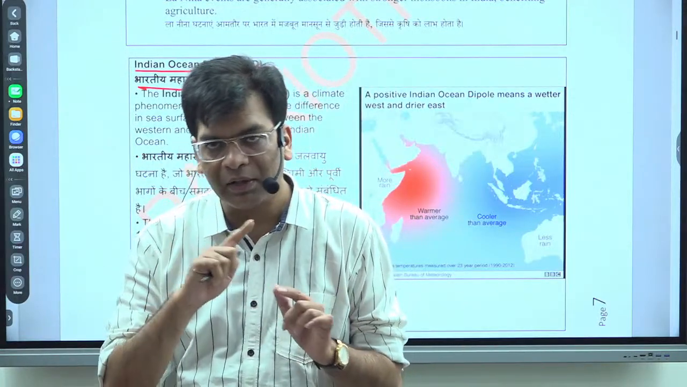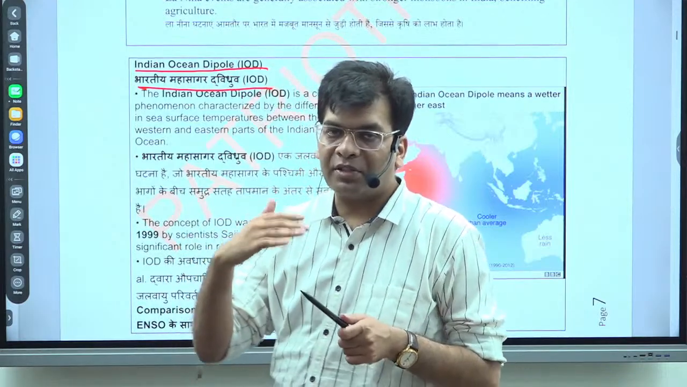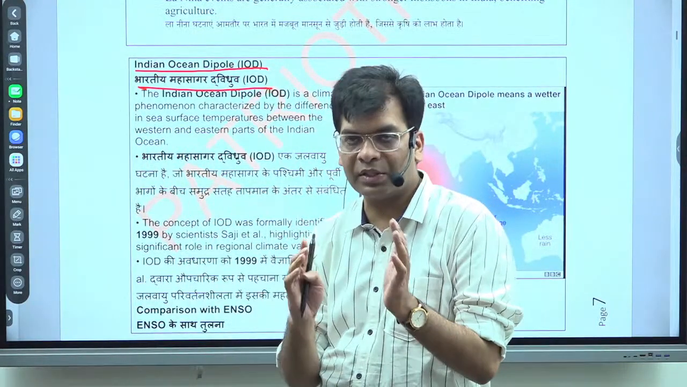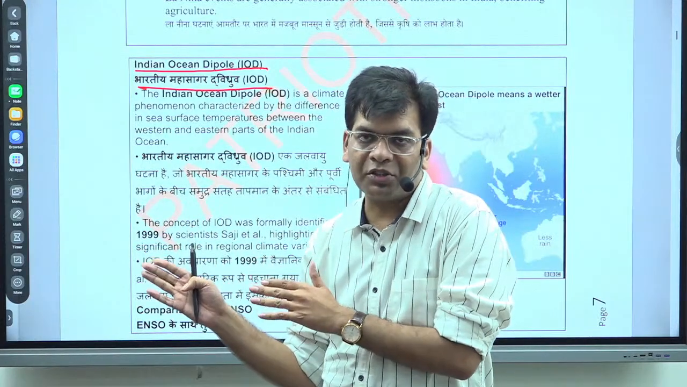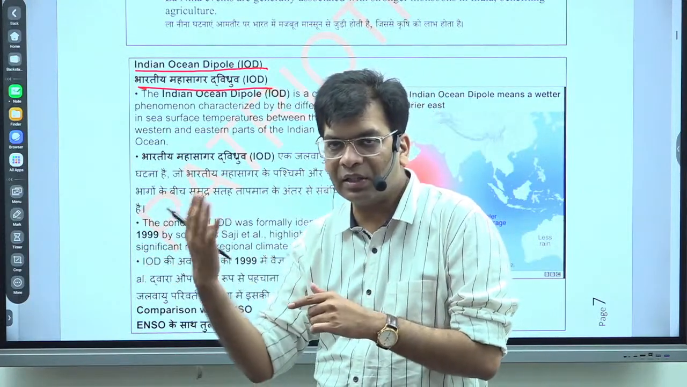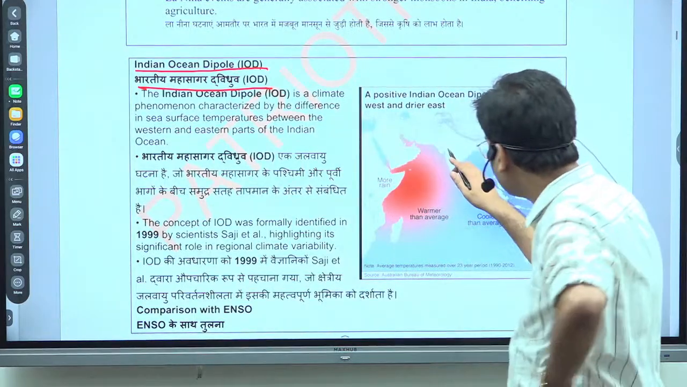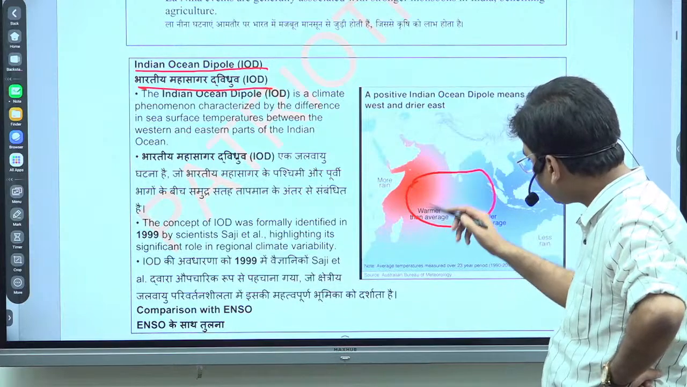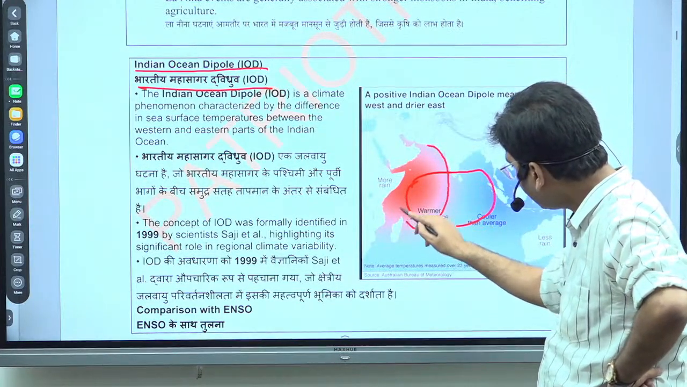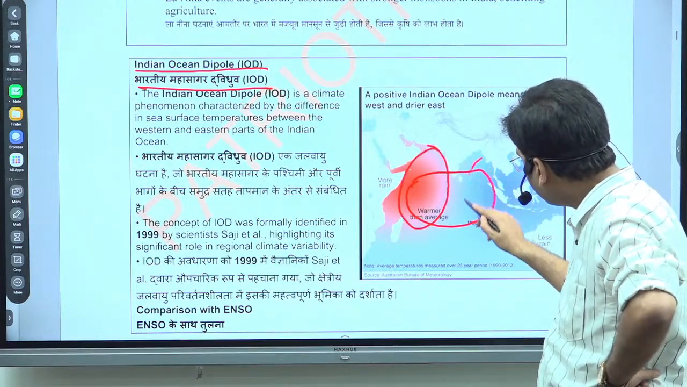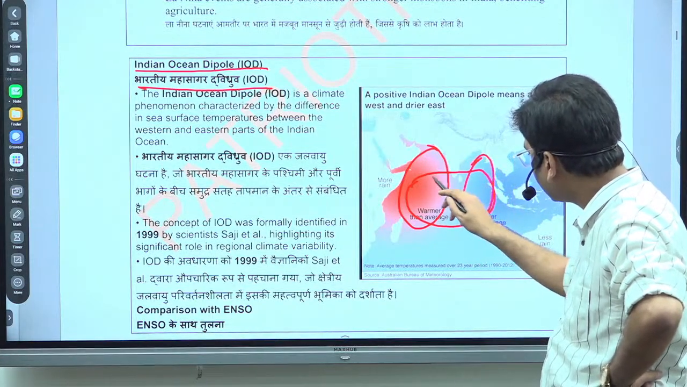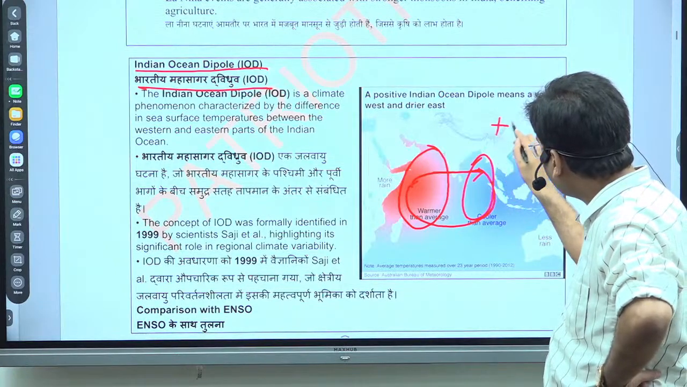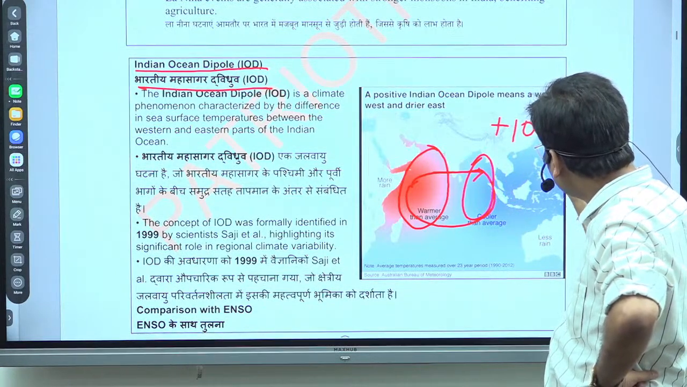The only thing that will change is that it is the Indian Ocean instead of the Pacific. El Nino and La Nina are the conditions we were seeing in the Pacific Ocean, but this IOD is in the Indian Ocean. Here you will see that this is India, and this is the Indian Ocean region. When the water is warmer here and a bit cool here, this is the creation of the positive IOD, Indian Ocean Dipole.